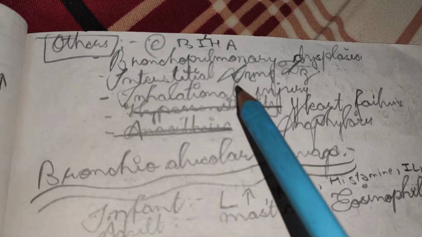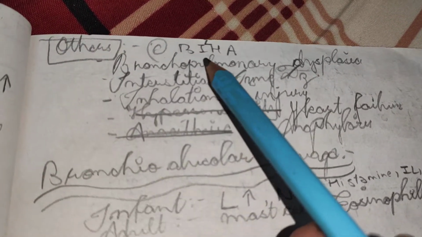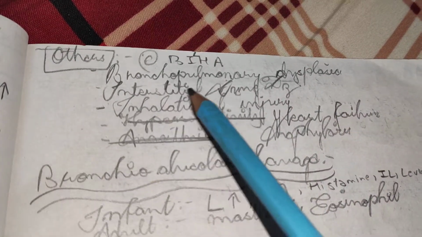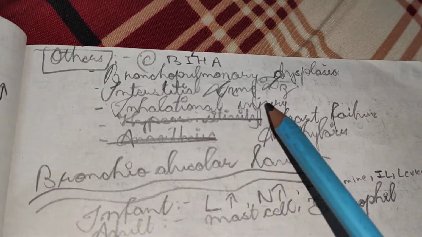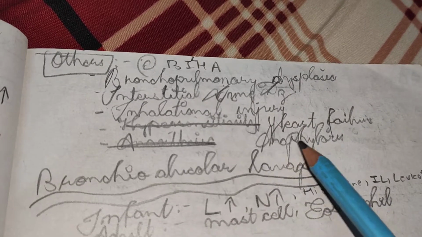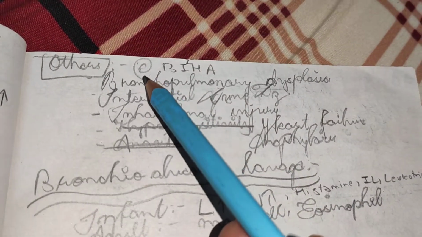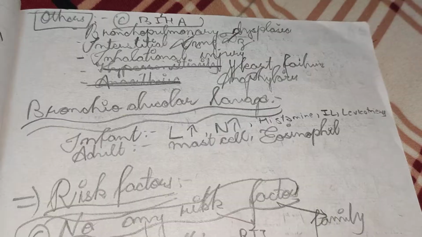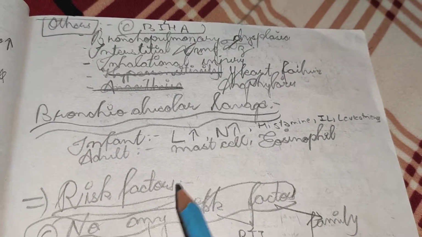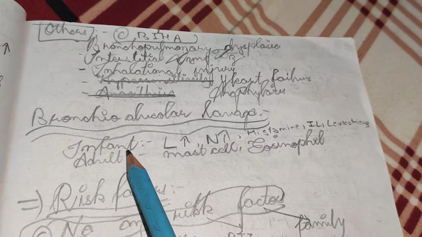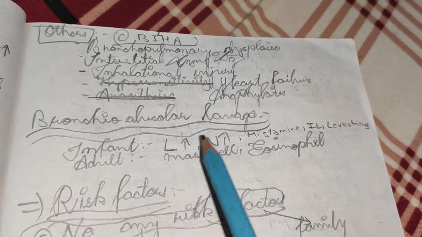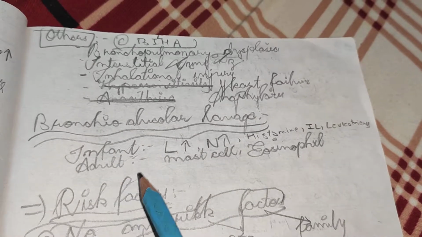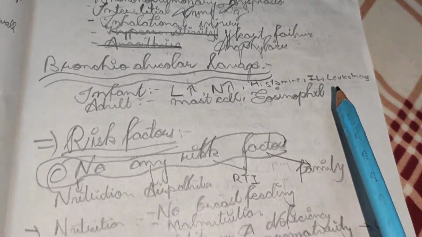Now, other causes of wheezing in infants are bronchopulmonary dysplasia, interstitial lung disease, inhalational injury, heart failure, and anaphylaxis. We can remember with the mnemonic BIHA. Here is one point. In bronchoalveolar lavage in infants, we can see more lymphocytes, neutrophils, histamine, interleukin, leukotrienes, while in adults, we can see mast cells and eosinophils.